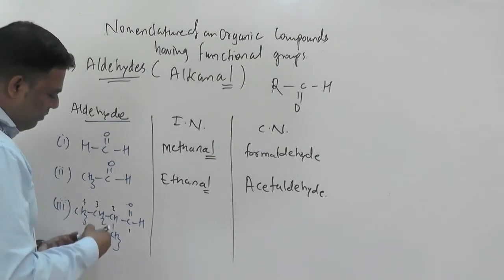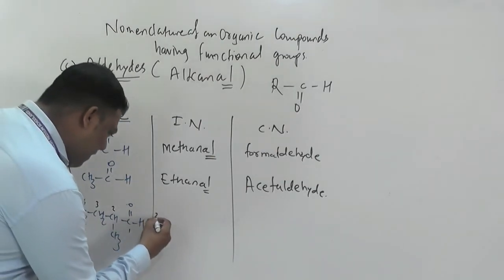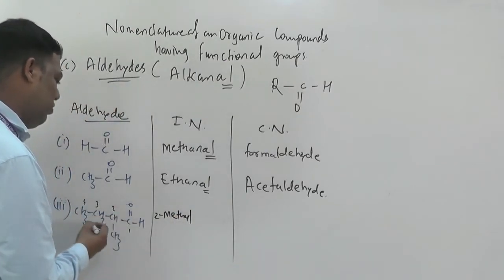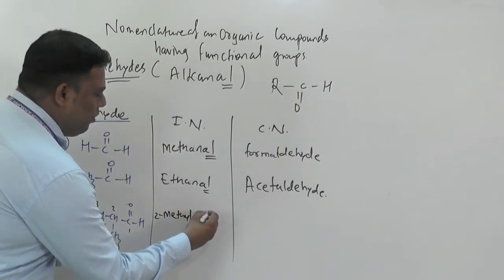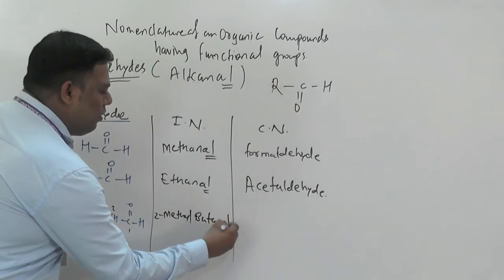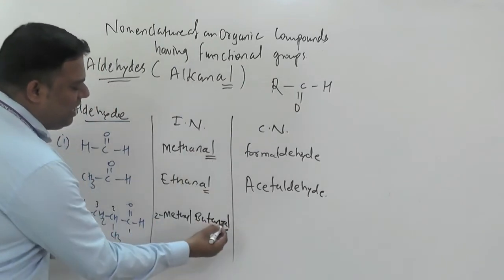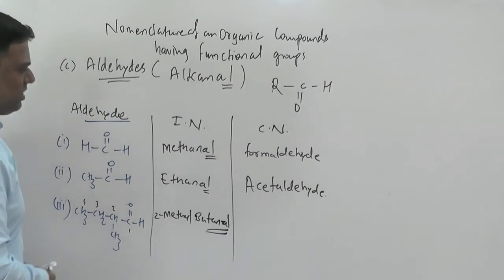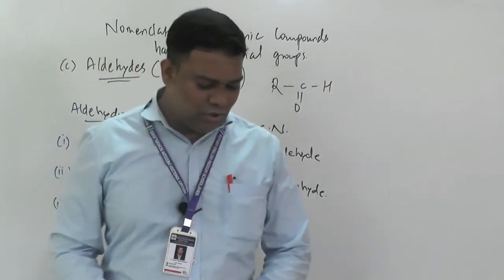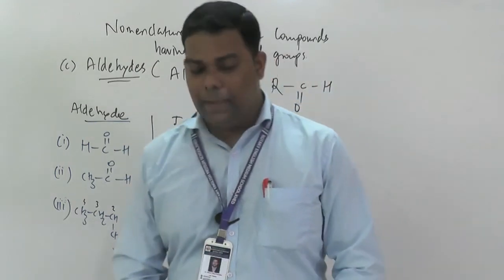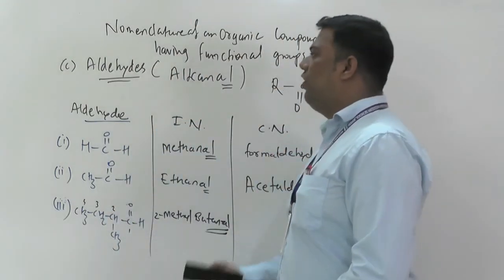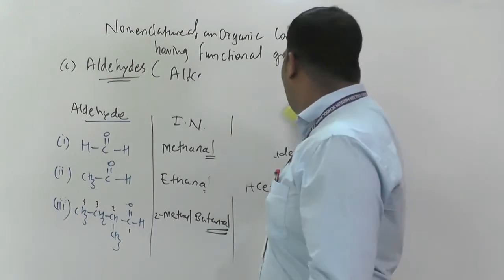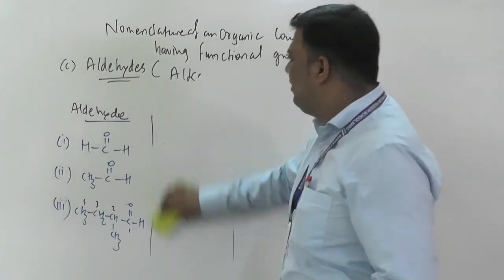What will the IUPAC name be? Yes, 2-methyl butanal. Al is your secondary suffix. I hope you understood this. Your aldehyde part is also very simple and important.